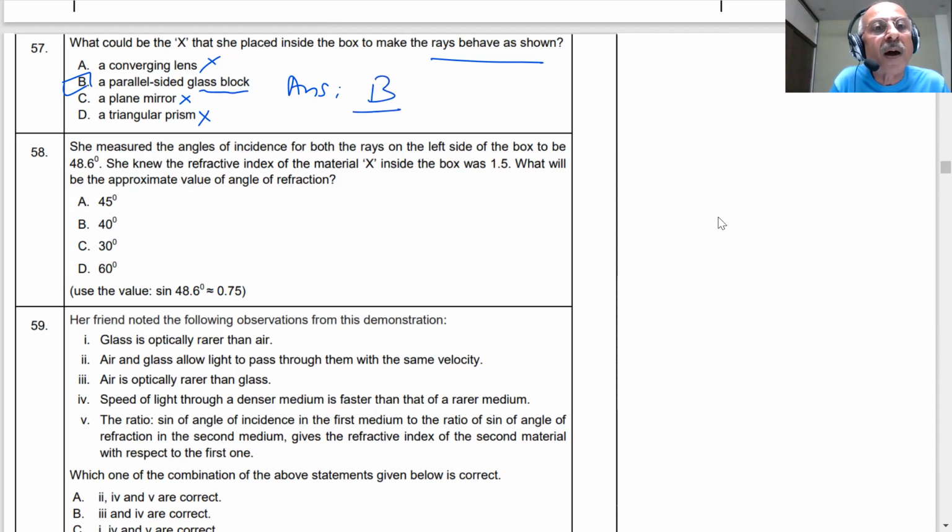Parallel sided block. This is the correct answer. Let us come to question number 58.